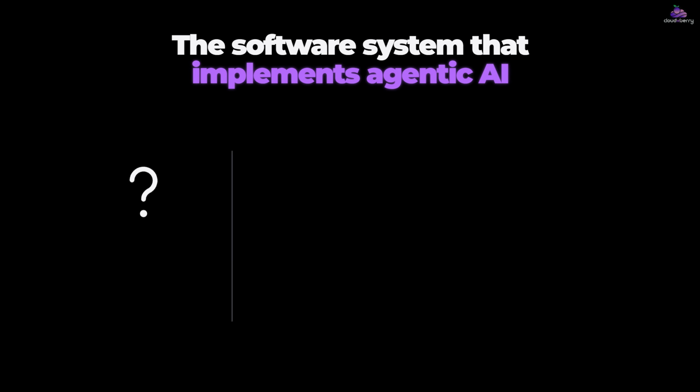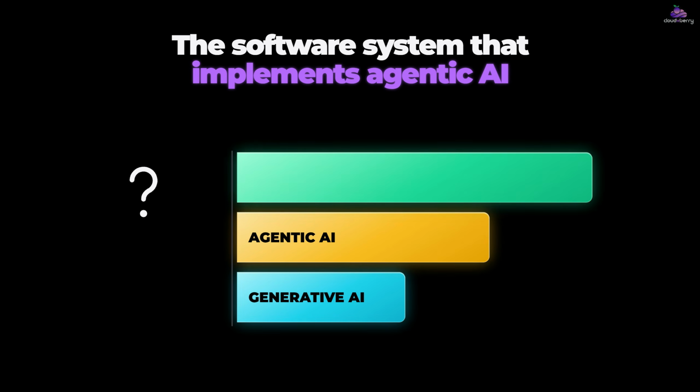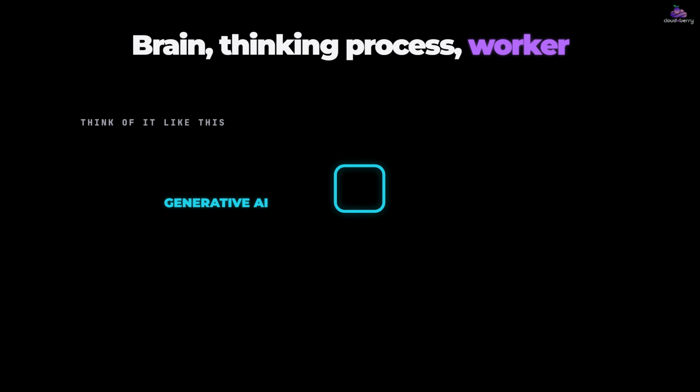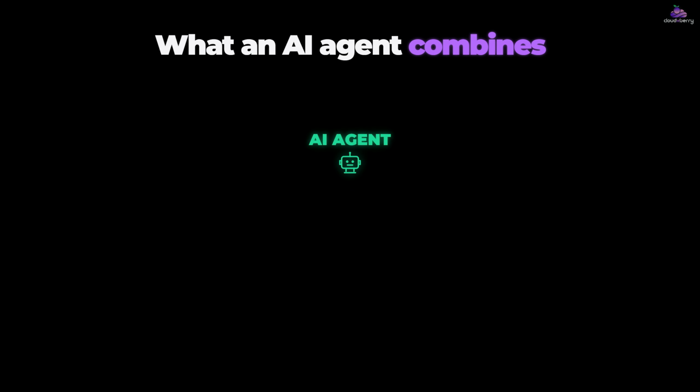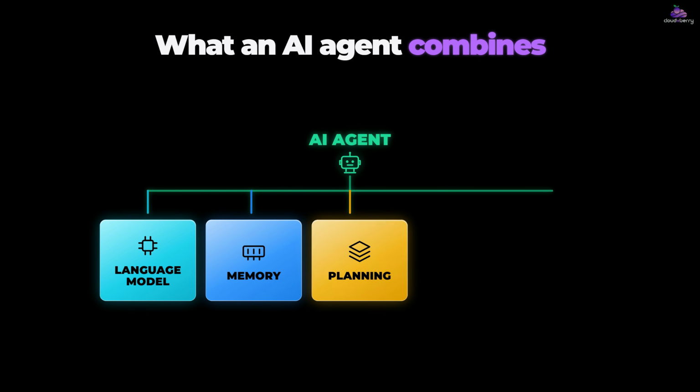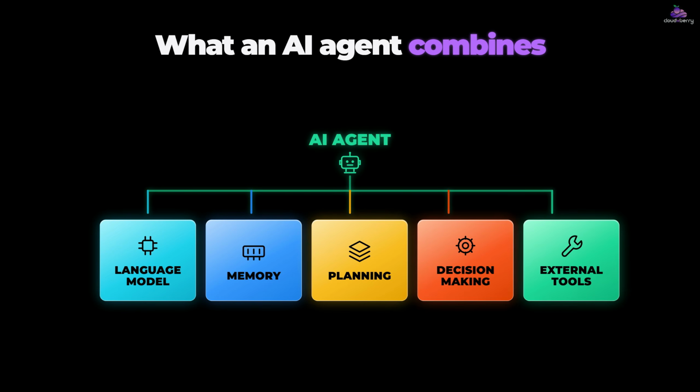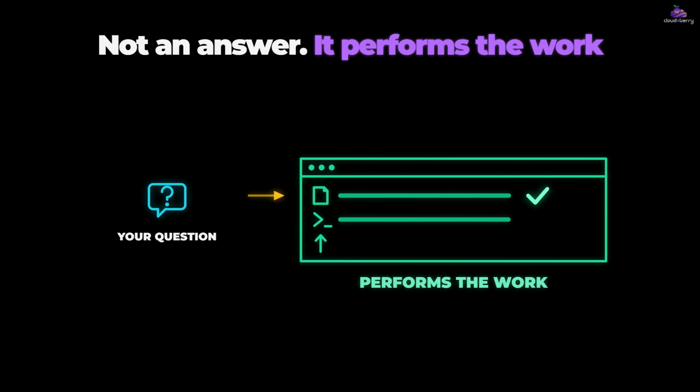So where do AI agents fit into all of this? An AI agent is the actual software system that implements agentic AI. Think of it like this. Generative AI is the brain. Agentic AI is the thinking process. The AI agent is the worker. An AI agent combines a language model with memory, planning, decision-making, and external tools. Instead of simply answering your question, it performs the work.